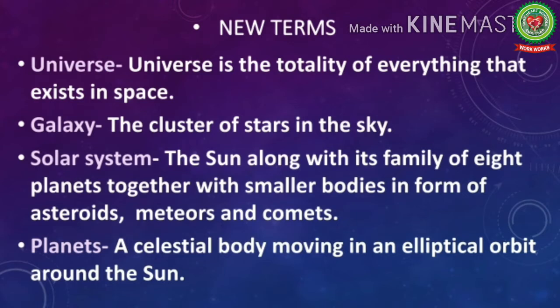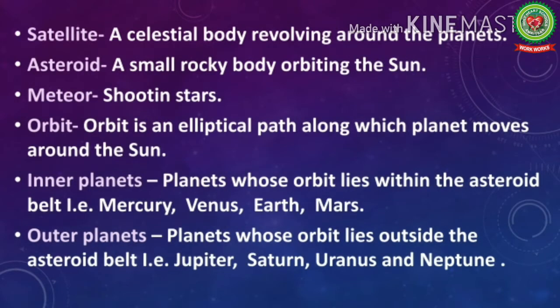Number 5, planets. Planets are the celestial body moving in an elliptical orbit around the sun. Next we have number 6, satellites. A satellite is a celestial body revolving around the planet. Number 7, asteroids. A small rocky body orbiting the sun. Number 8, meteors. These are the shooting stars. Number 9, orbit. Orbit is an elliptical path along which planets move around the sun.